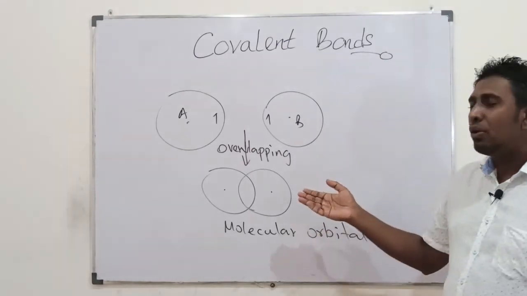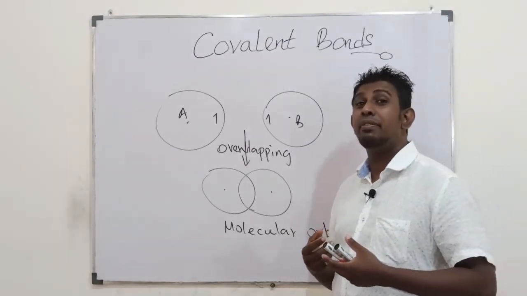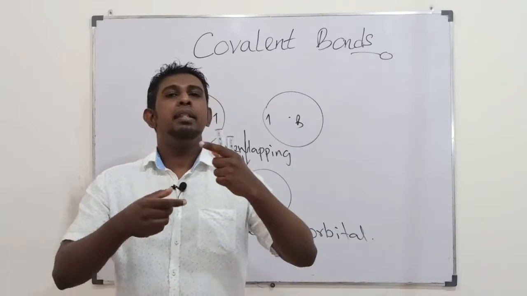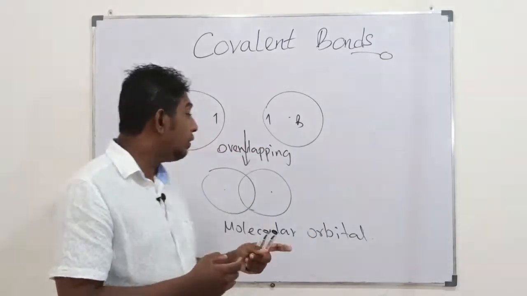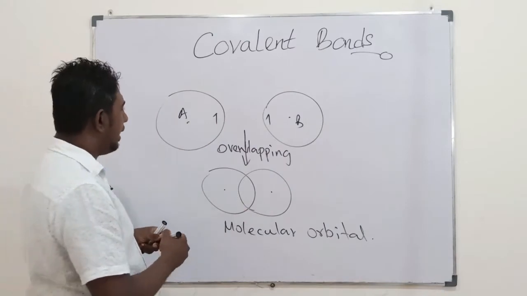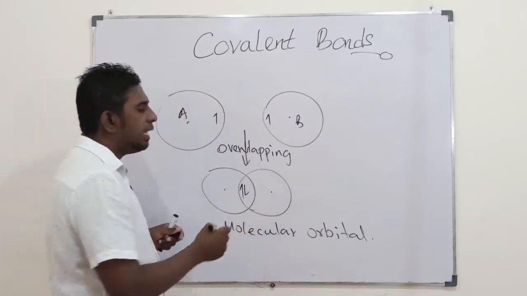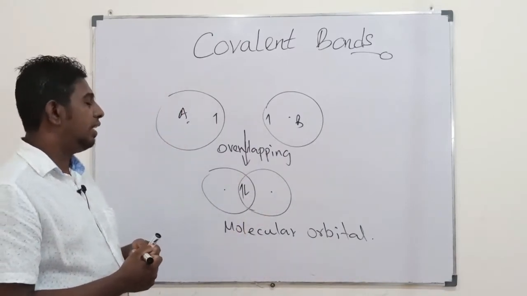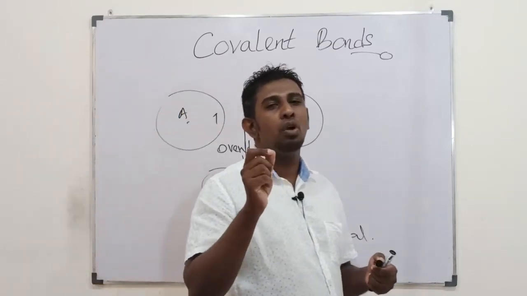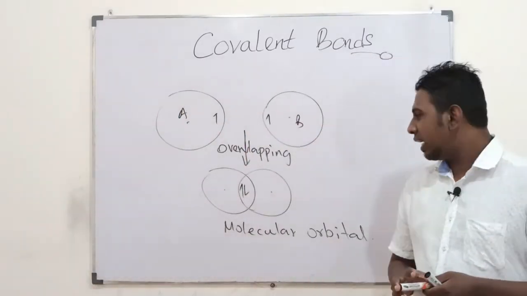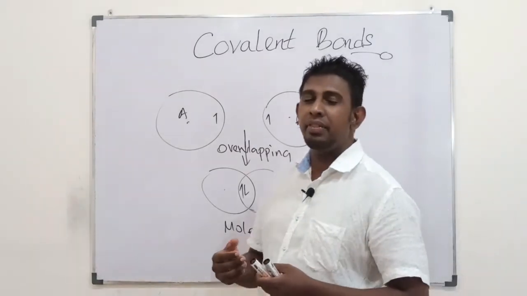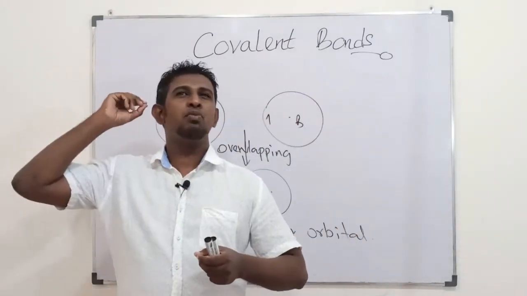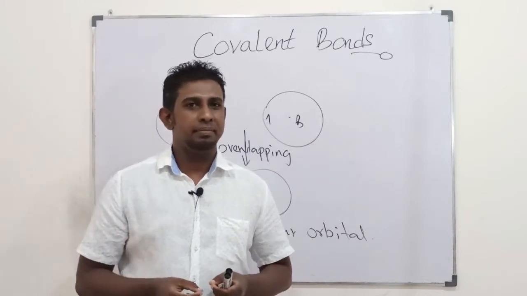When they are about to share electrons, they first overlap their atomic orbitals to form a molecular orbital. Then they keep those common electrons, the shared electrons, inside the molecular orbital. Okay, that's how the story begins. When they share electrons, they overlap their atomic orbitals, forming a molecular orbital.